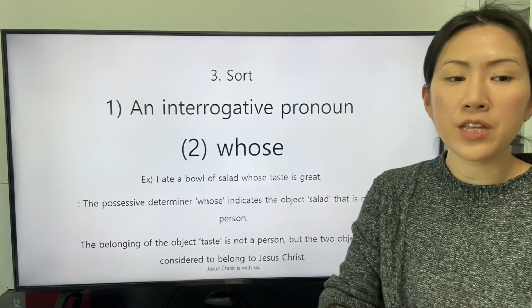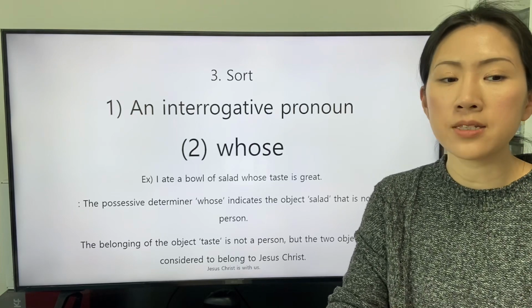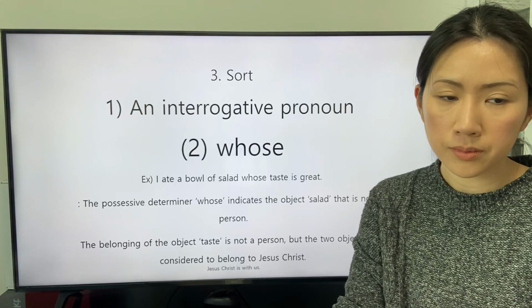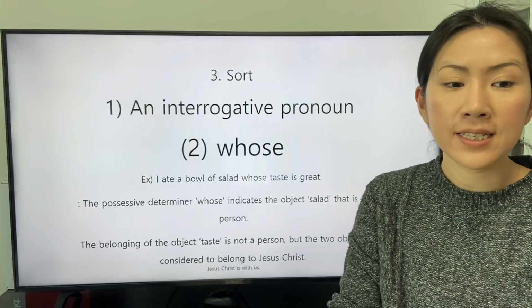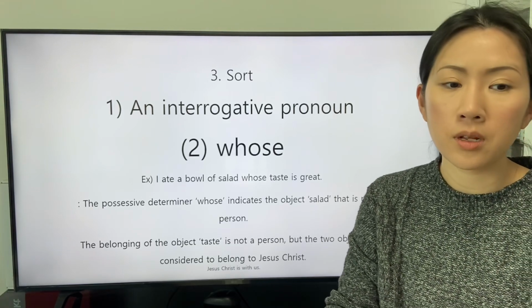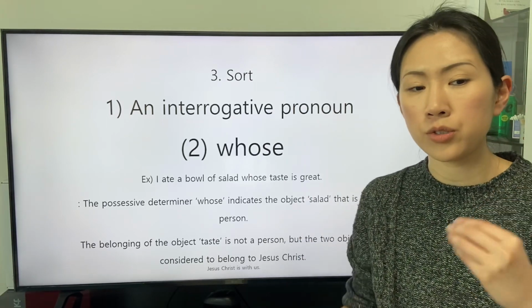The possessive determiner whose indicates the object salad that is not a person. The belonging of the object taste is not a person, but the two objects are considered to belong to Jesus Christ.